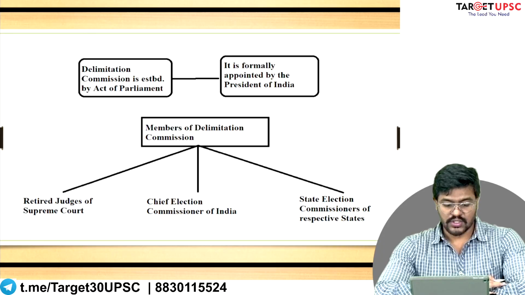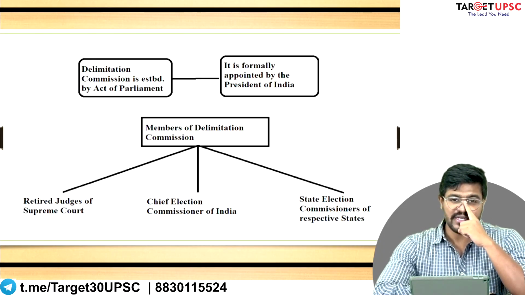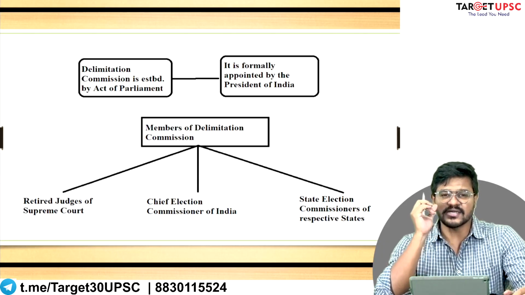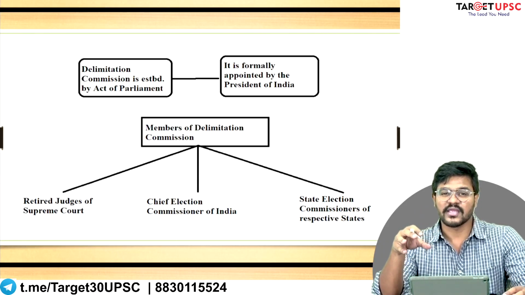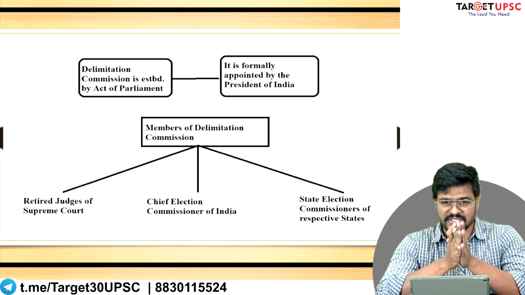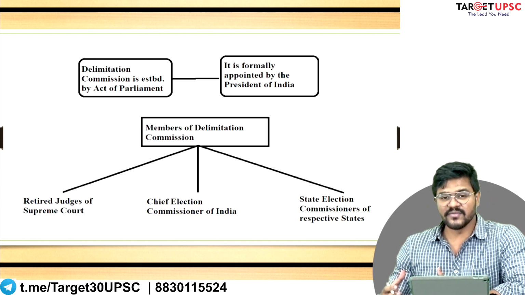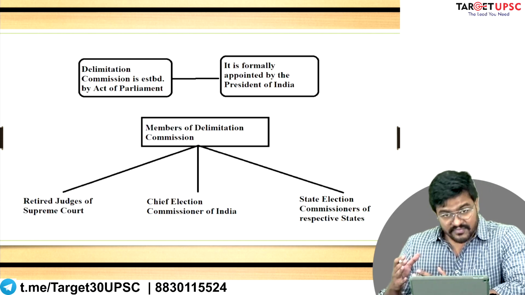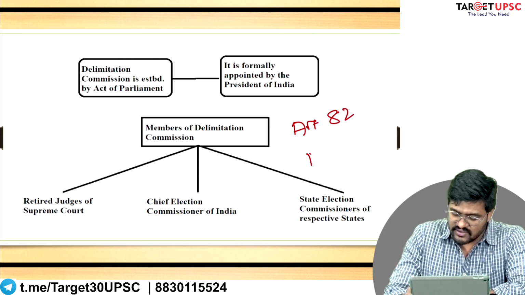Now that you have some basic understanding about the delimitation commission, let us look at the formal procedures involved in establishing and creating it. Like I've said, two important articles with respect to the Delimitation Commission of India mentioned in the Constitution are Article 82 and Article 170.